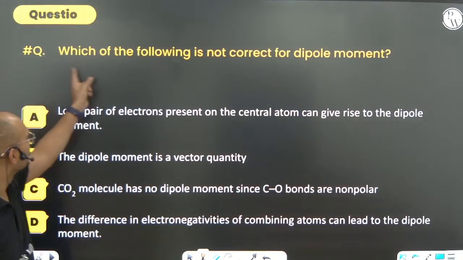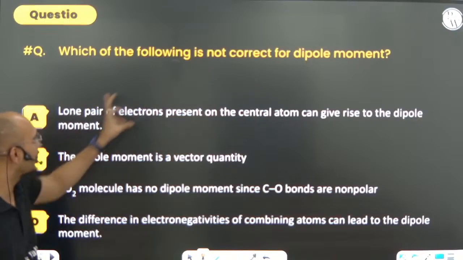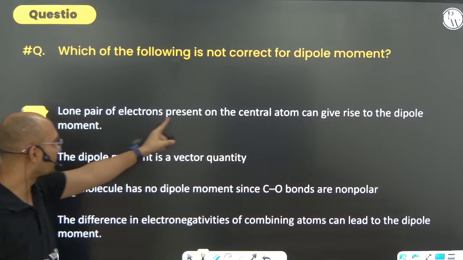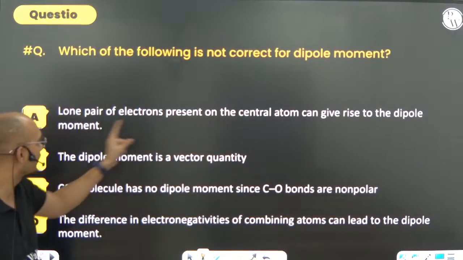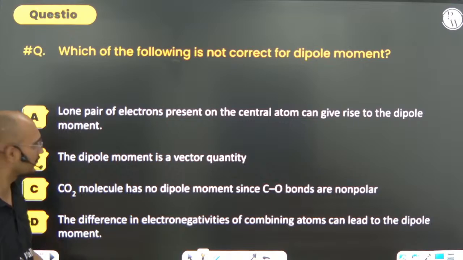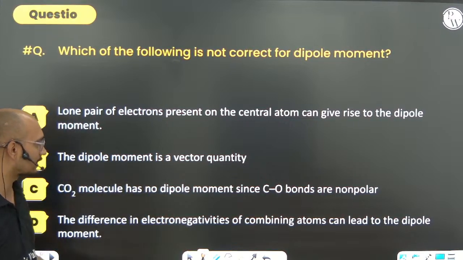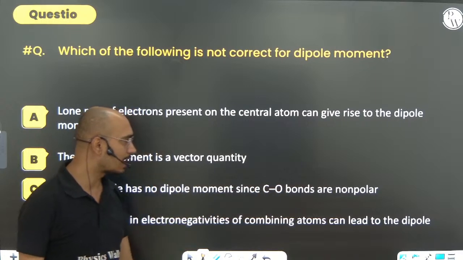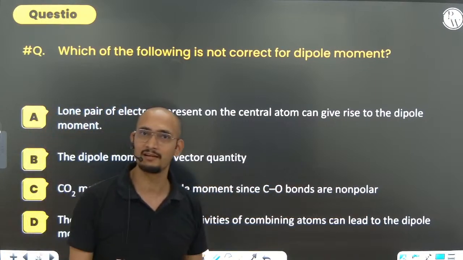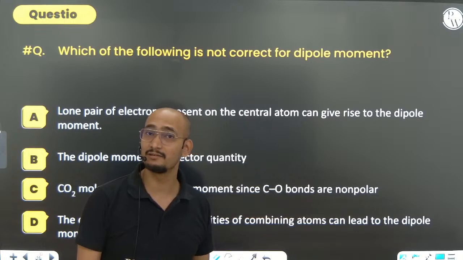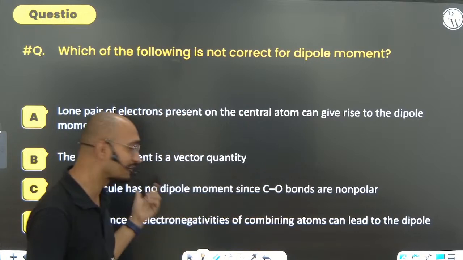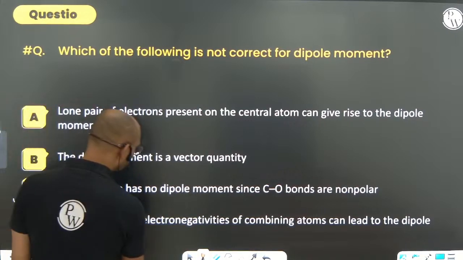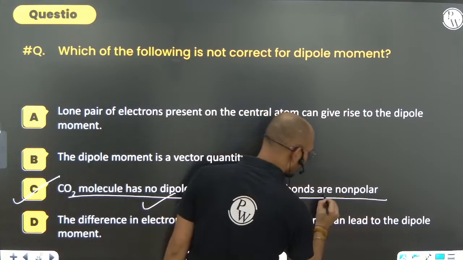Easy, right? Which of the following is not correct for dipole moment? Lone pairs of electrons present on the central atom can give rise to dipole moment. Yes, absolutely right. The dipole moment is a vector quantity. Yes. CO2 molecule has no dipole moment since CO bonds are non-polar. No, CO bonds are polar, but still the molecule is non-polar. Reason being that they cancel each other. So option C is the correct one, because this is a wrong statement.